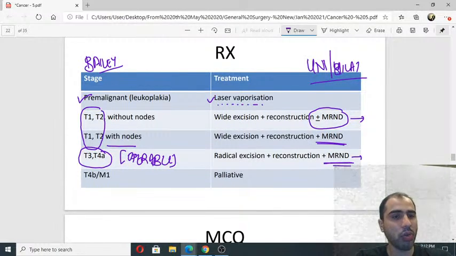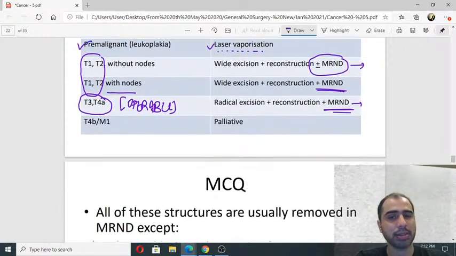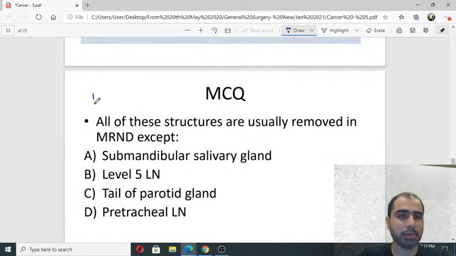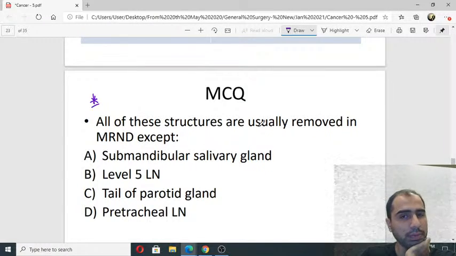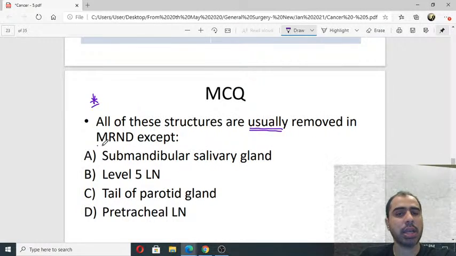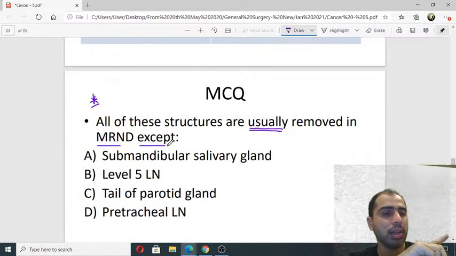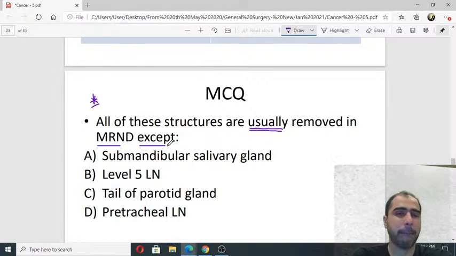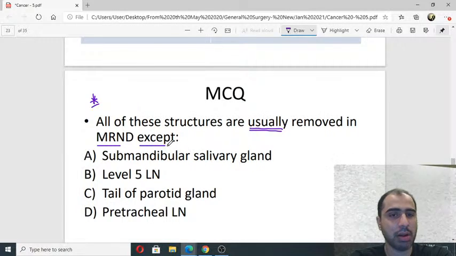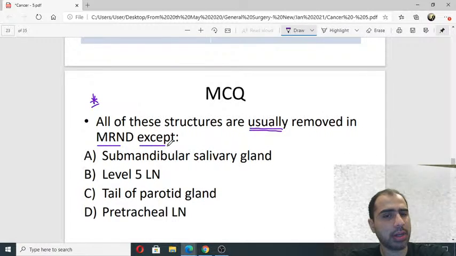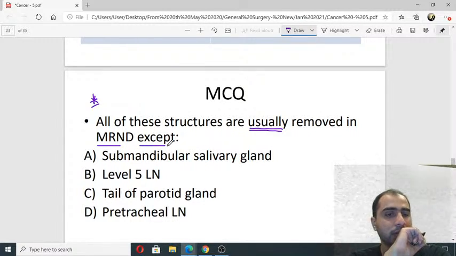Okay? This is how you will approach treatment of oral malignancies. This is a very important question, a very basic question. इसको बहुत घुमा फिरा के पूछा है बहुत बार. All of these are usually removed in MRND except submandibular salivary gland, level 5 nodes, parotid tail, pretracheal nodes.